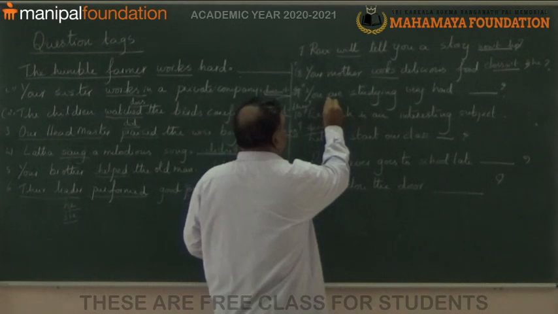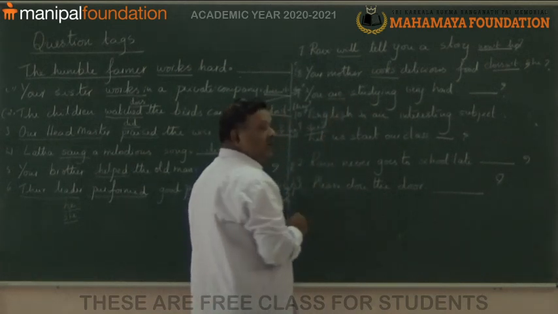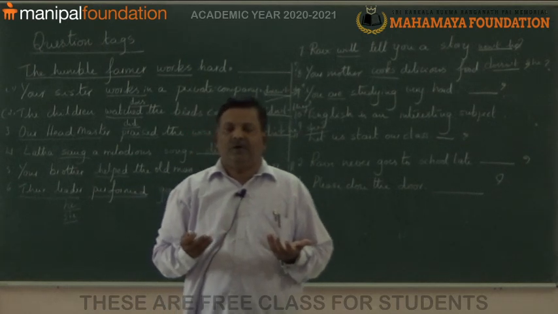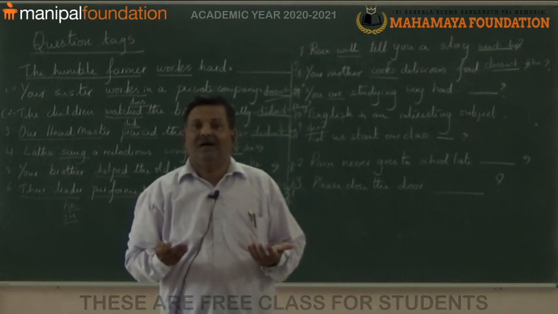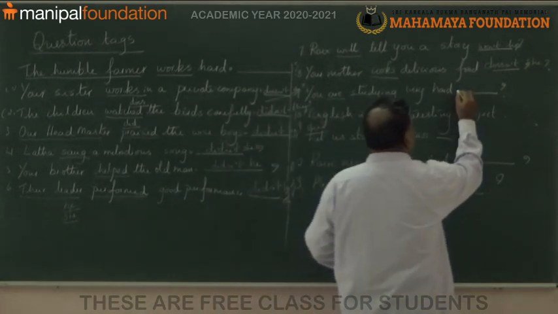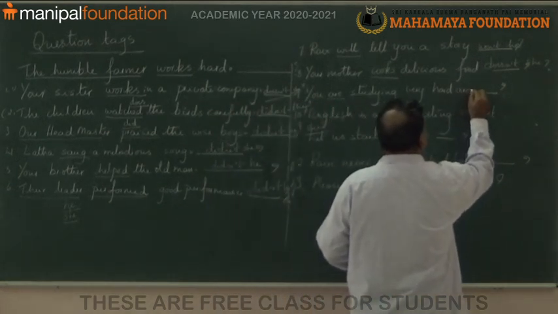Okay. Now, it is really a very simple sentence. You are studying very hard. Are negative is are not, short form aren't. Okay. Aren't you? Aren't you?